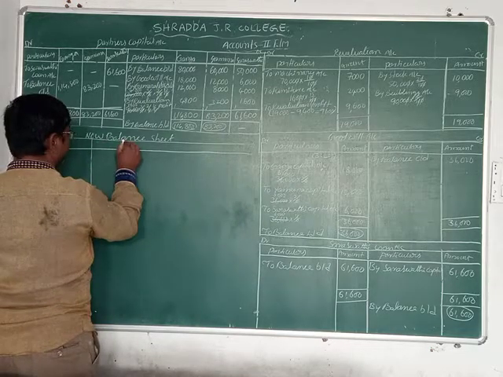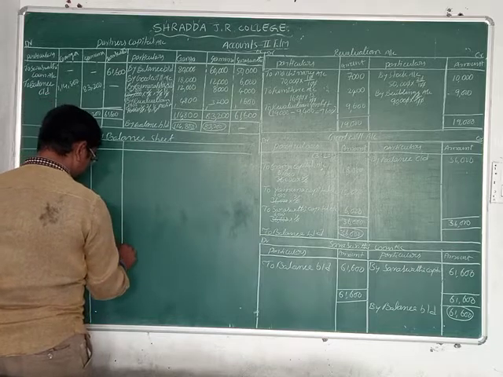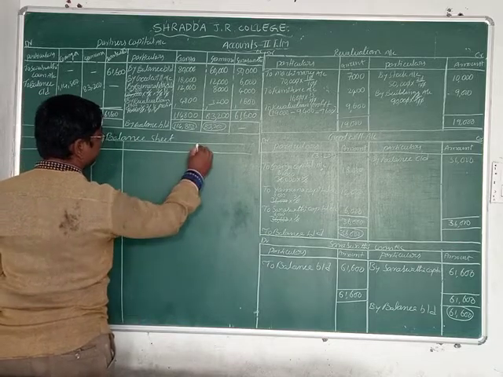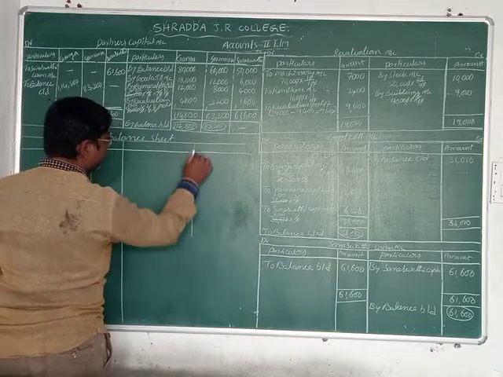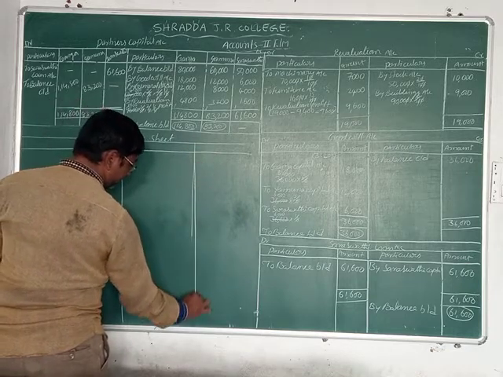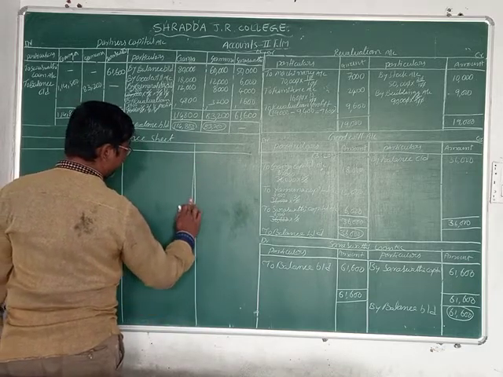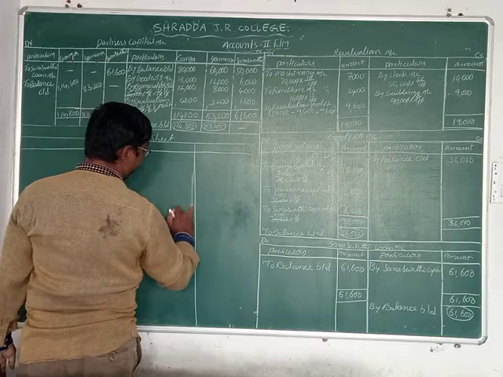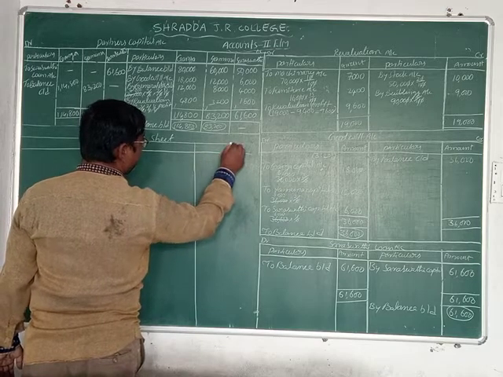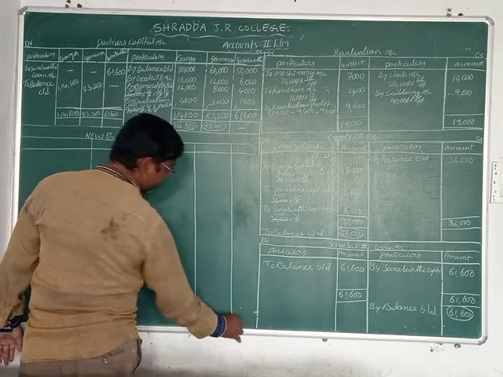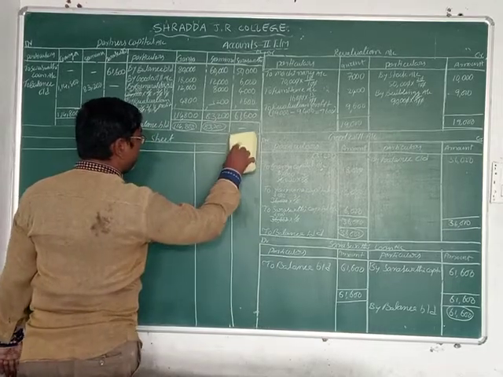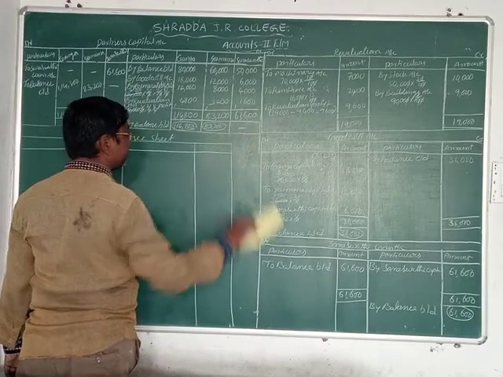Liabilities, amount rupees, assets, amount rupees. This is the balance sheet format.